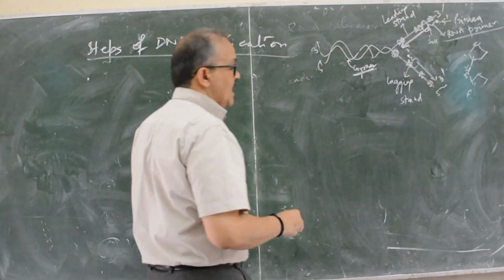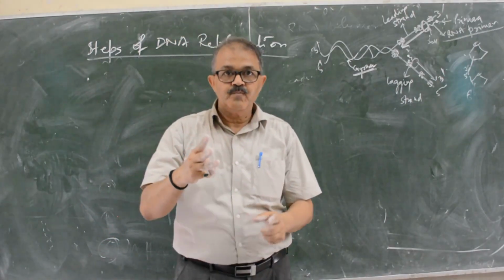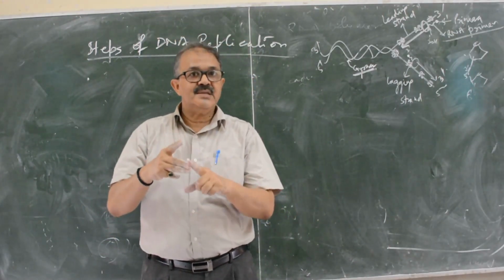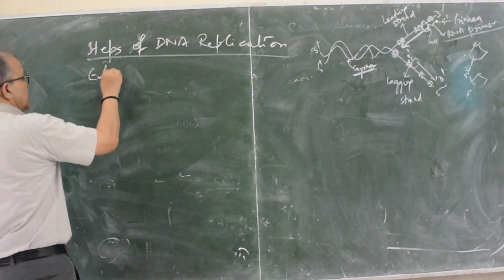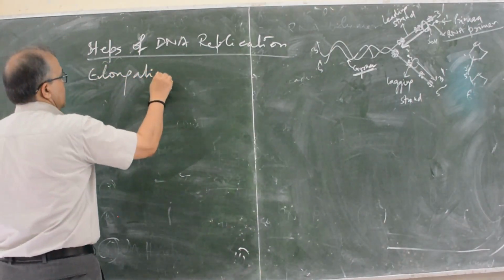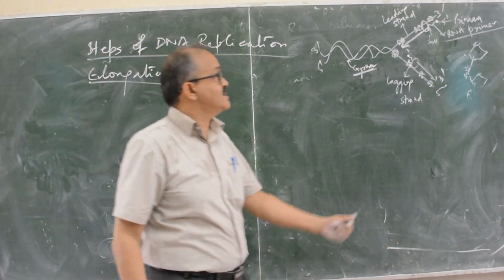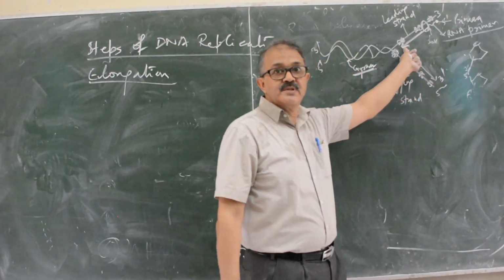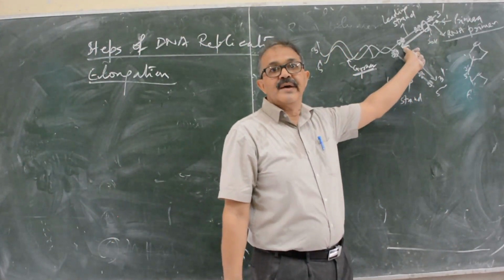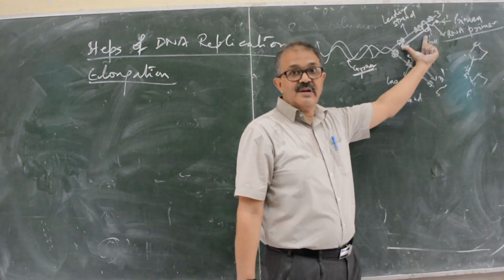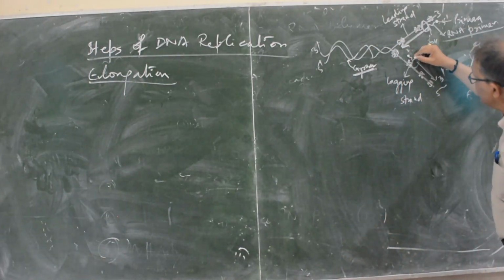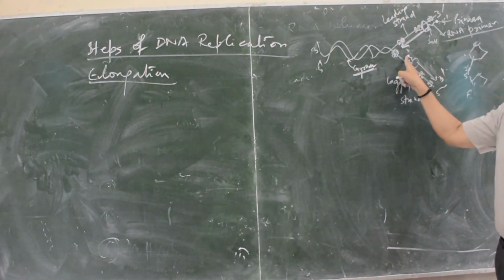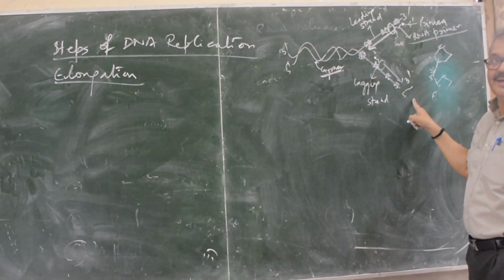I have told you 3 steps are there: initiation, elongation and termination. This is elongation. Elongation starts when DNA polymerase moves. This is elongation. Synthesis of the new strand. Primase enzyme again synthesizes at the end of the fork and towards this end.